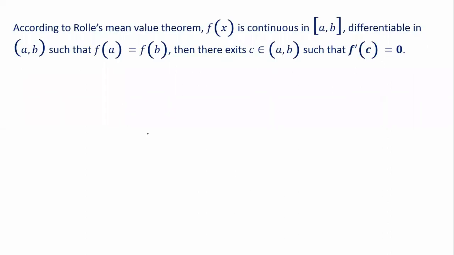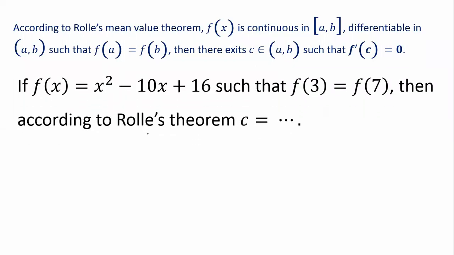Next problem. Purposely I have kept this to solve. If in online mode, we may have such problems. If f(x) equals x squared minus 10x plus 16 such that f(3) equals f(7), then according to Rolle's theorem, c is equal to what? I have already told you the entire problem is split into 3 parts. Already they are giving us f(3) equals f(7), so no necessity to verify.